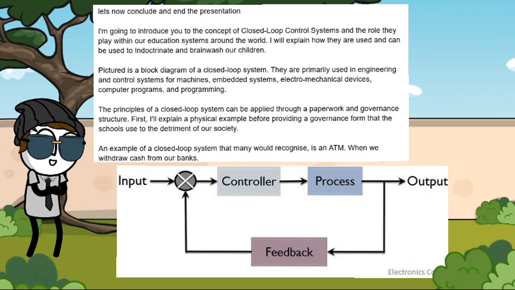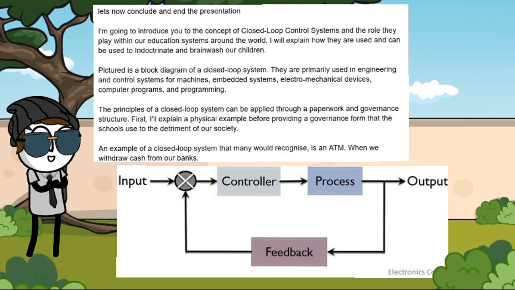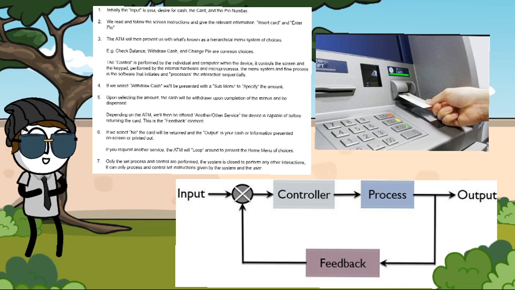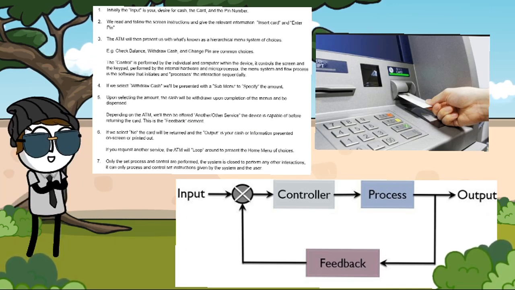An example of a closed-loop system that many would recognise is an ATM, when we withdraw cash from our banks. Number 1. Initially, the input is your desire for cash, the card, and the PIN number. We read and follow the screen instructions and give the relevant information. Number 2. Insert card and enter PIN.